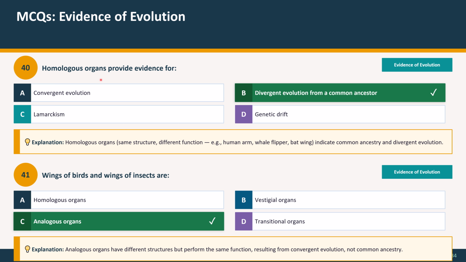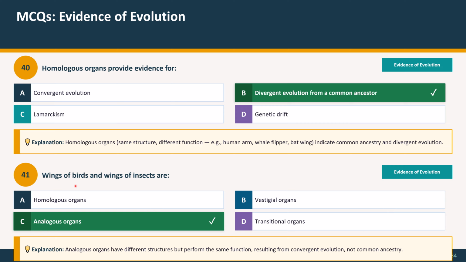Question 40. Homologous organs provide evidence for: A, convergent evolution. B, divergent evolution from a common ancestor. C, Lamarckism. D, genetic drift. And the correct option is option B, divergent evolution from a common ancestor. Explanation: homologous organs have the same structure but different functions. For example, human arm, whale flipper, bat wing indicate common ancestry and divergent evolution.